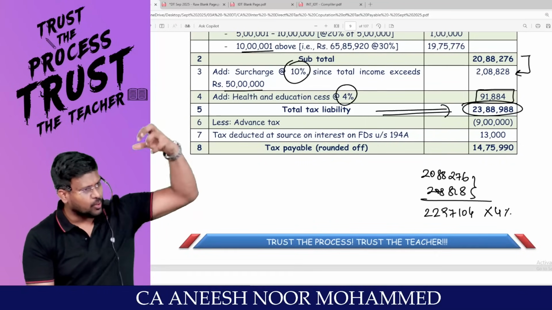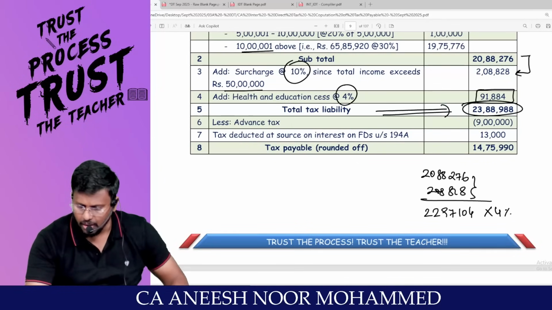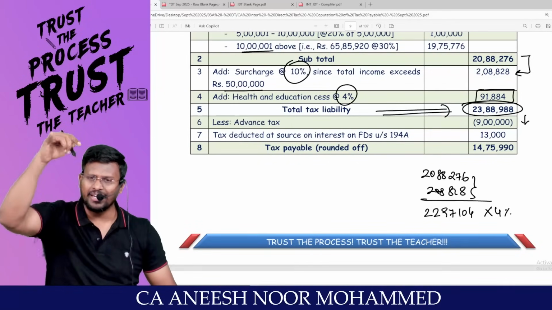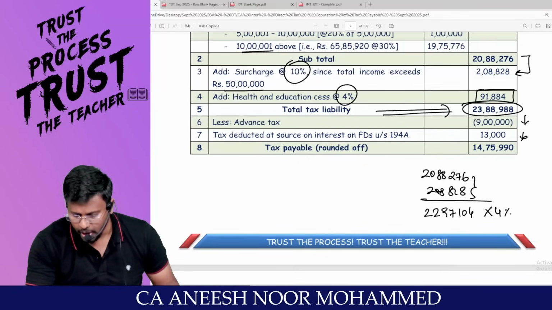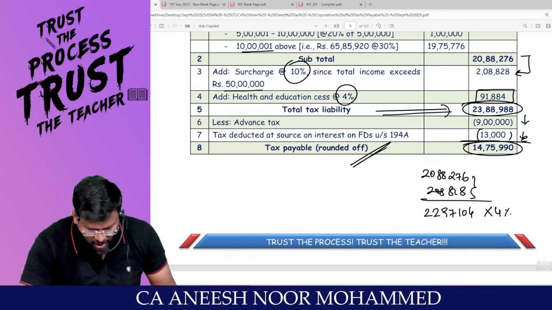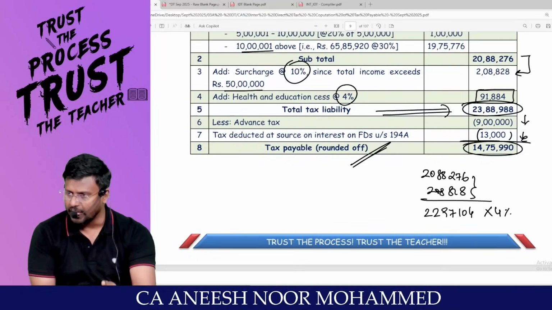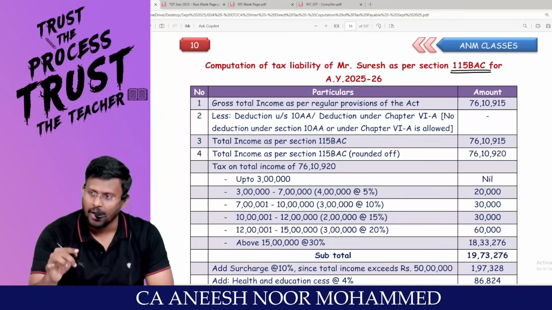Have I paid any advance tax? That means already I paid some taxes in advance. Reduce it. Sir, has someone deducted TDS? Reduce it. You will be getting 14 lakh 75,990 as the tax payable under the optional tax regime. Clarity? Now I want to travel through the default tax regime.